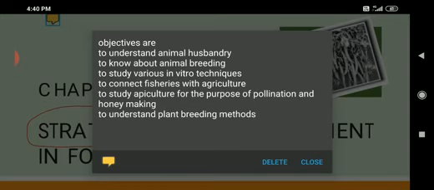Number four is how farmers can introduce fisheries, in which both marine and freshwater fishes can be introduced and how they can enhance their economics. Number 5, to study apiculture, means how to keep honeybees and how to get their products, and they can even help in cross pollination, so they can be helpful to farmers as well. Last point studied in this chapter will be to understand plant breeding methods, how to introduce the breeding and how to get hybridized results.